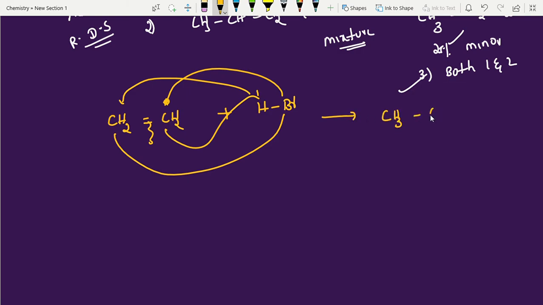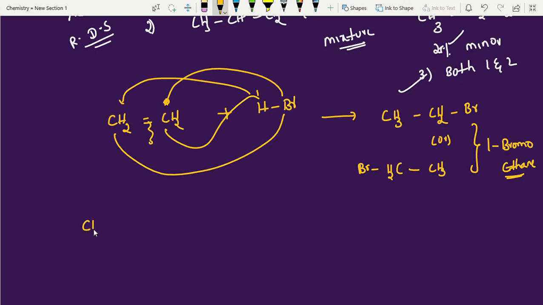Possible products: CH3CH2Br on one side, or else CH2BrCH3. Both we call bromoethane, right? What is the IUPAC name? Bromoethane, ethyl bromide. That's why if you take symmetrical alkenes, adding on either side gives the same product name, so it is not applicable. It applies only in the case of unsymmetrical alkenes.